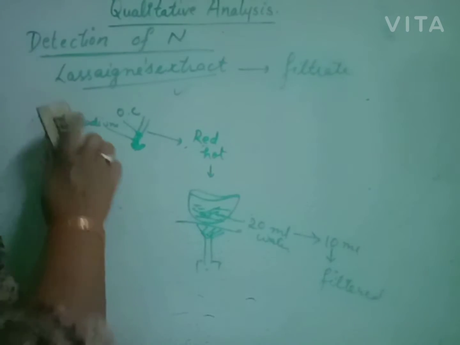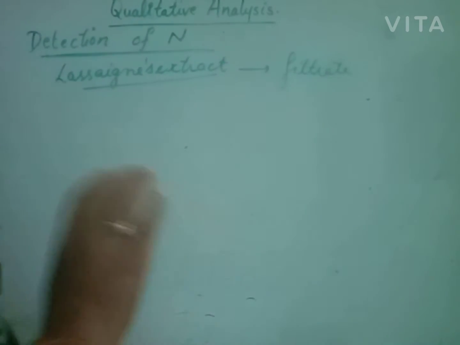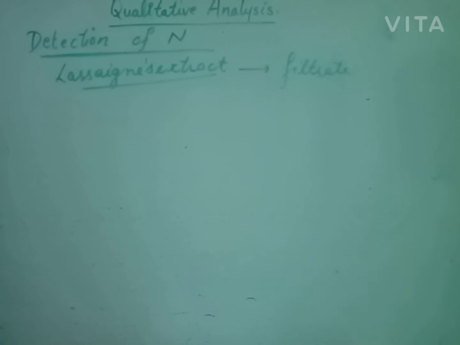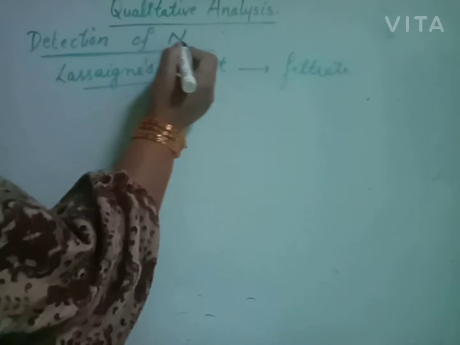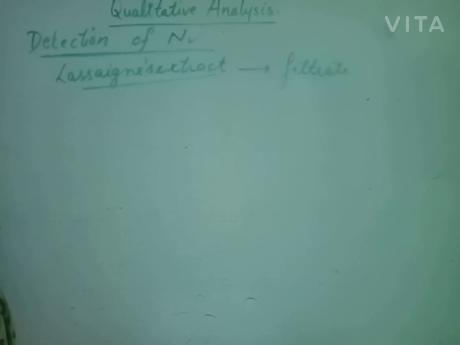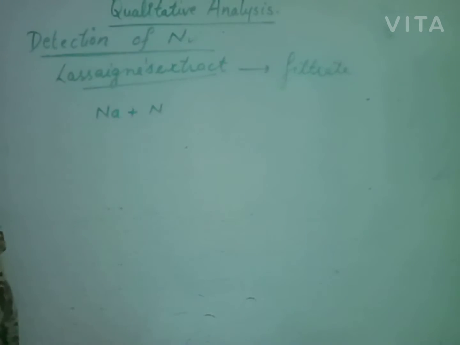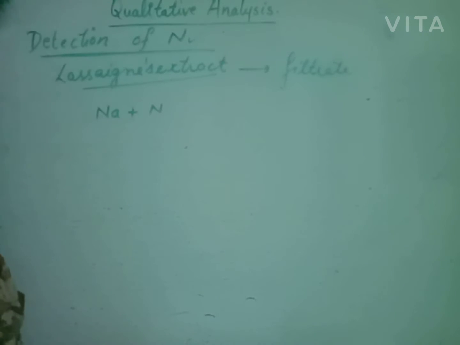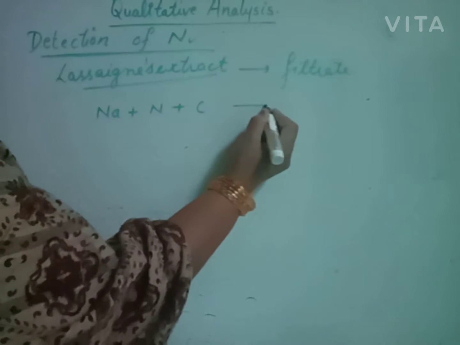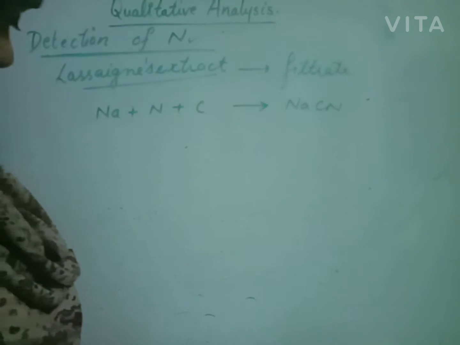Beta, 10 ml of this Lassaigne's extract will be added in a number of test tubes. In the first test tube, test for nitrogen. Lassaigne's extract, test for nitrogen. For nitrogen, sodium reacts with nitrogen and carbon to give sodium cyanide. Beta, it will give sodium cyanide.